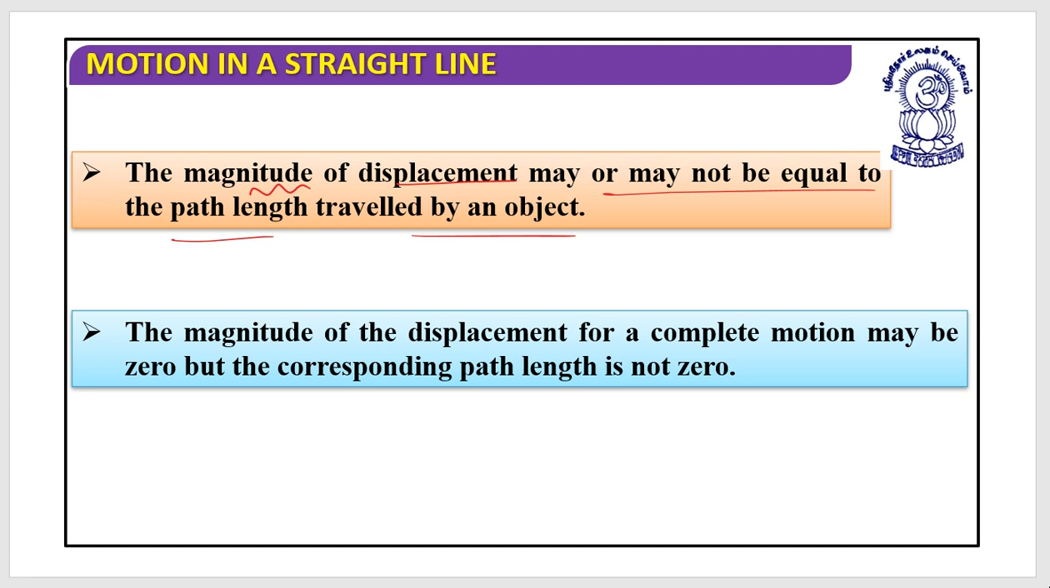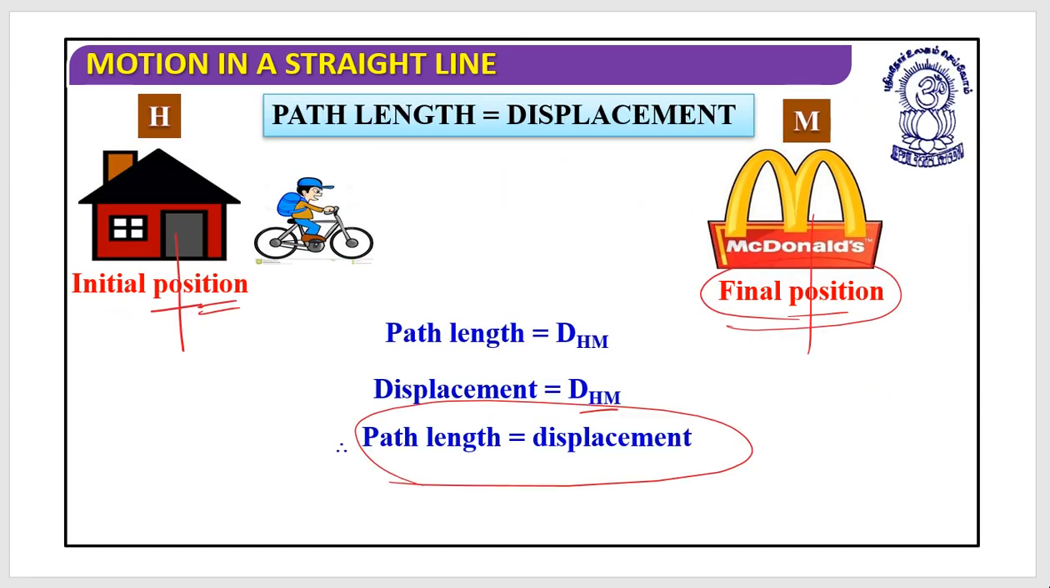Now let's go back to the questions again. In this situation, you were here and you just ended up at the McDonald's. You are not coming back. In this situation, let's say the path length is this distance x. Displacement is again this distance. So in this case, path length and displacement are the same.